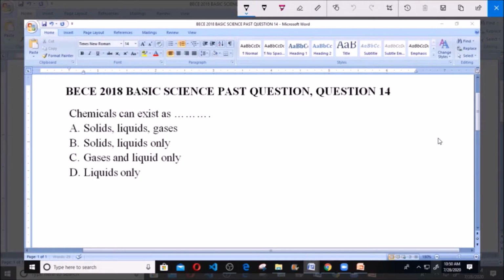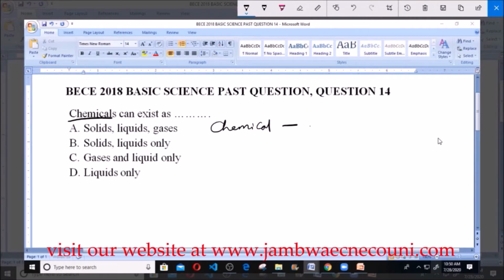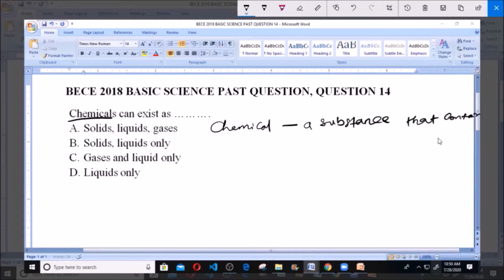Now, what are chemicals? Chemical simply refers to a substance, anything that contains matter. Anything that contains matter is a chemical. And like we know, matter is anything that has mass and occupies space.